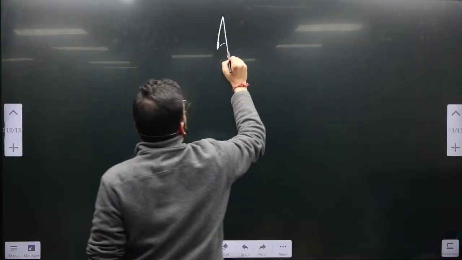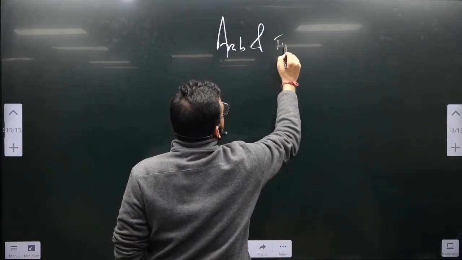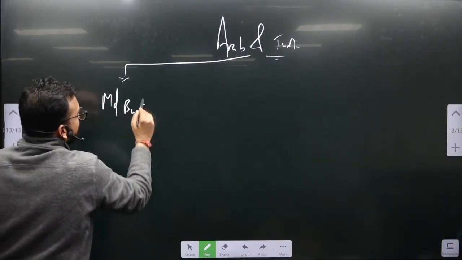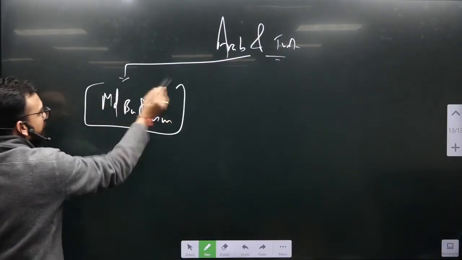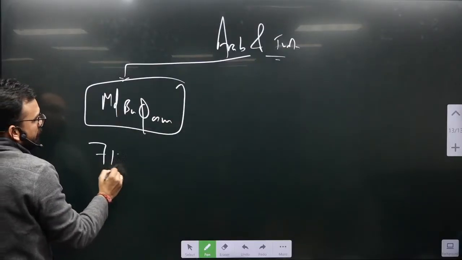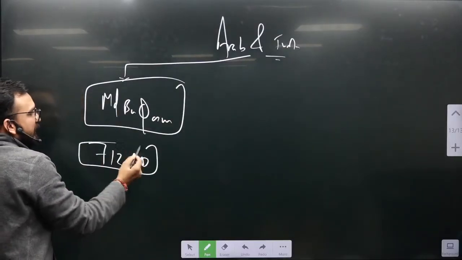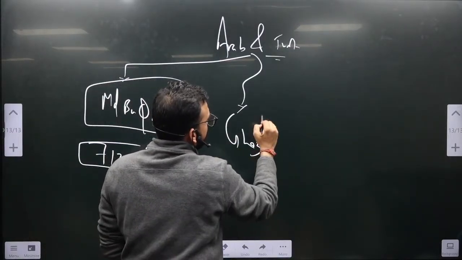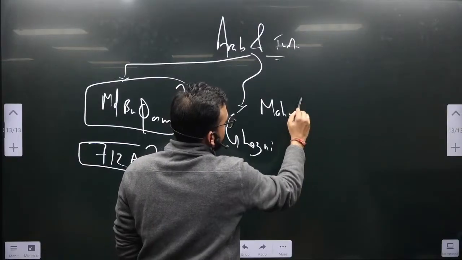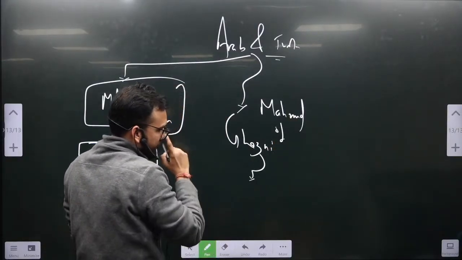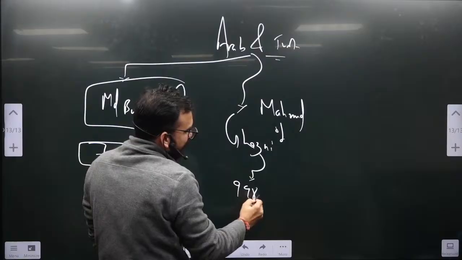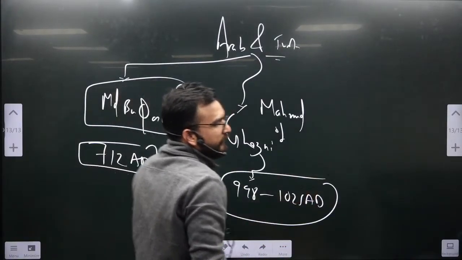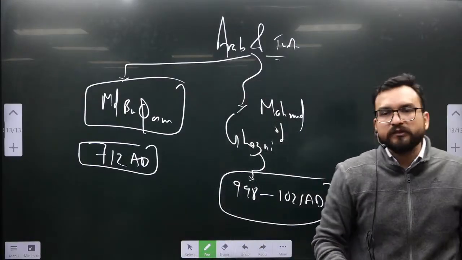Arab and Turk invasions in the form of Muhammad bin Qasim will be the first one to come, and he will be coming when? This is written in your books, exact fact is there. Ghazni, Mahmud of Ghazni. He is ruling when to when? 998 to 1025 AD, he will be raiding India, looting India, destroying our temples.